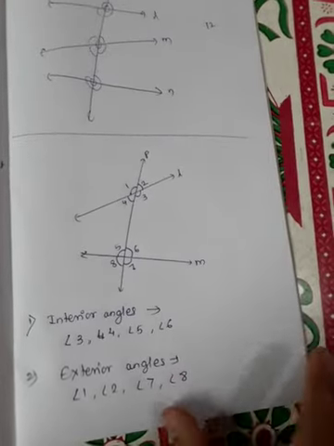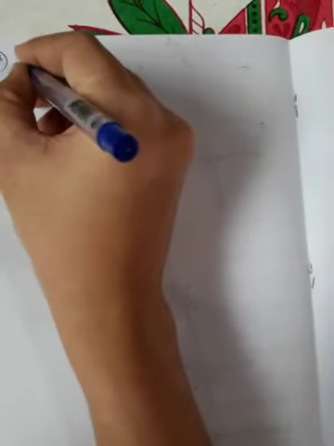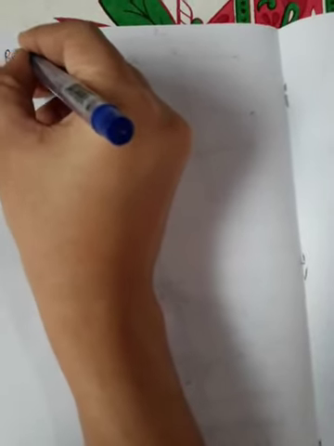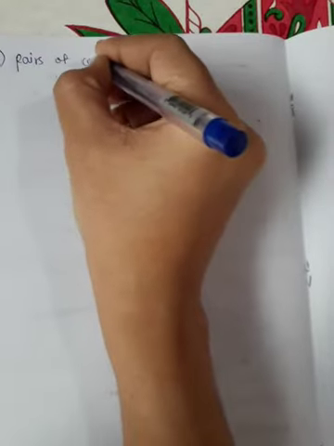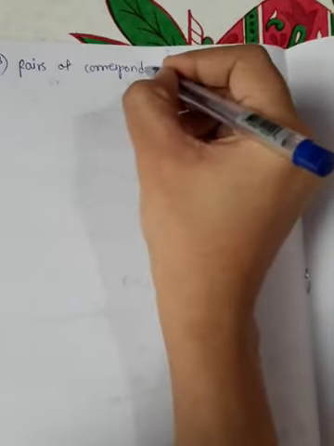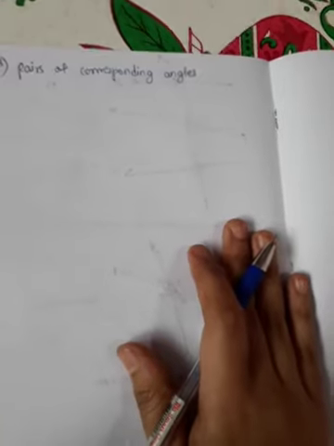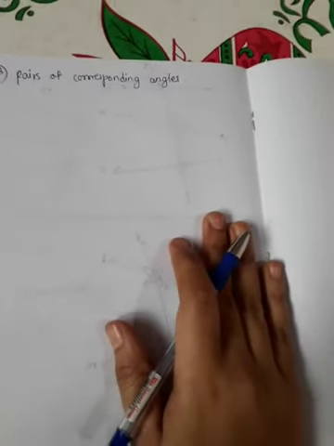Now the third type is pairs of corresponding angles. So what do corresponding angles mean?